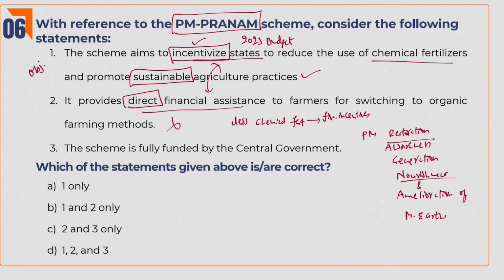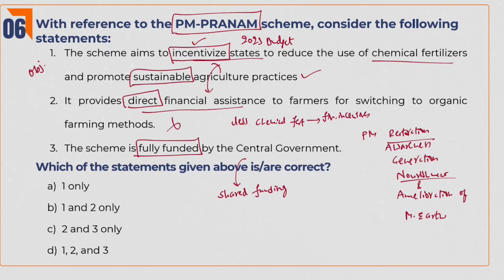In the third one, the scheme is fully funded by the central government. See, till now we have seen that the central government wants to incentivize the states for promoting organic practices. It doesn't have any thought to entirely fund the scheme. Actually, it follows the model of shared funding. That is, whatever savings we generate from the reduced fertilizer subsidies. See, for chemical fertilizers, the government is giving subsidies to farmers, no?